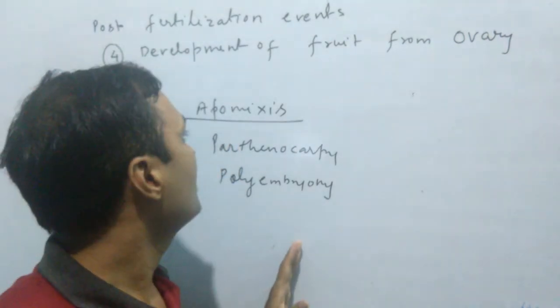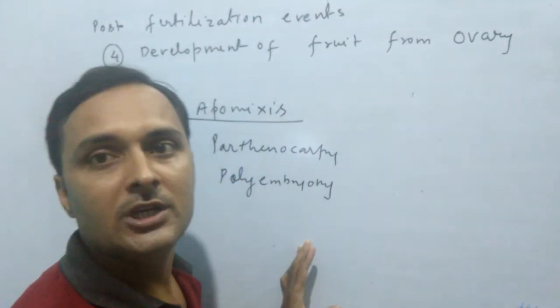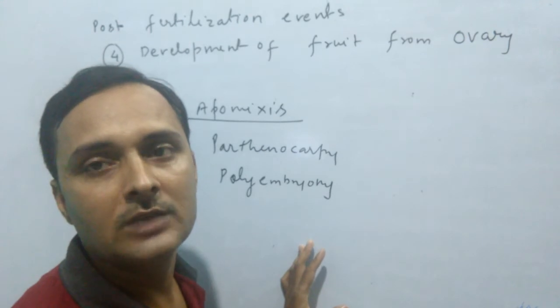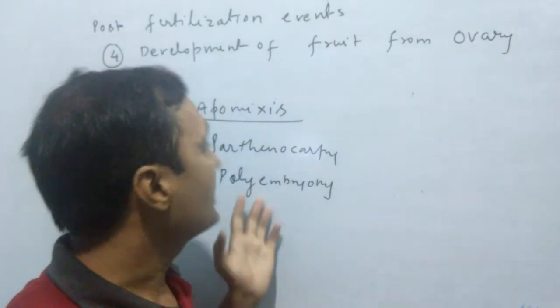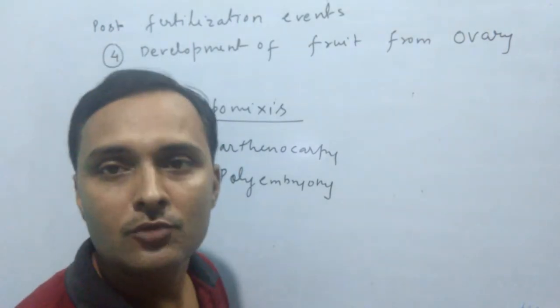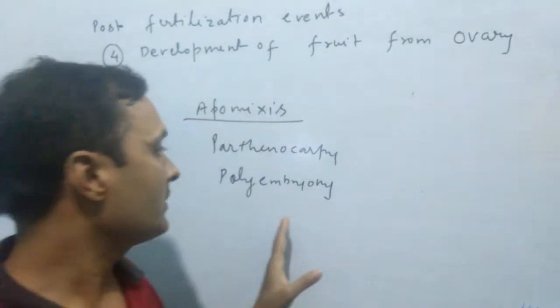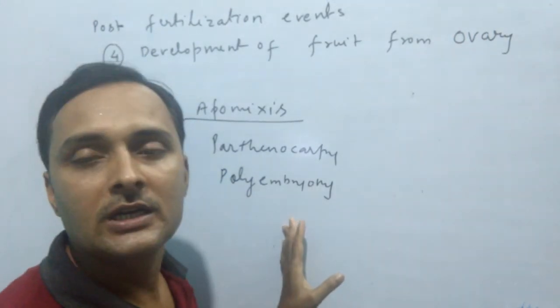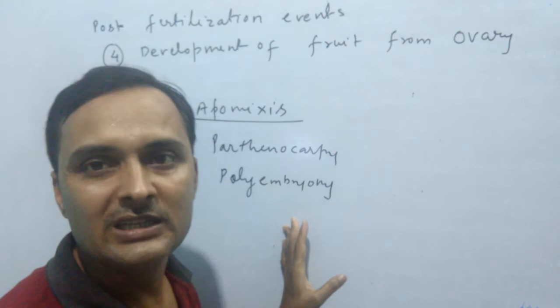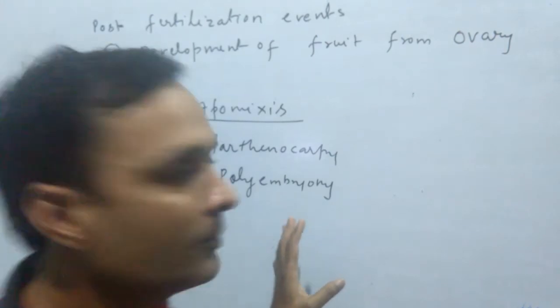Once again, what do you mean by apomixis? Development of seed without fertilization is known as apomixis. Parthenocarpy: development of fruit without fertilization is known as parthenocarpy. And polyembryony: occurrence of more than one embryo inside the seed is known as polyembryony.